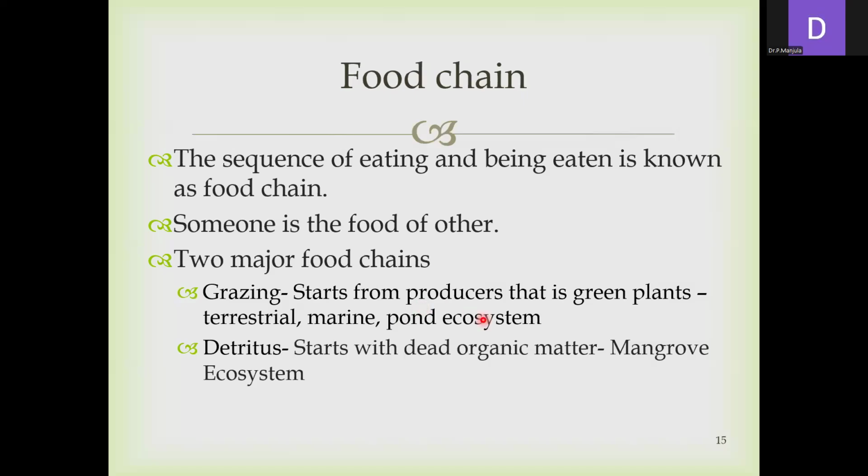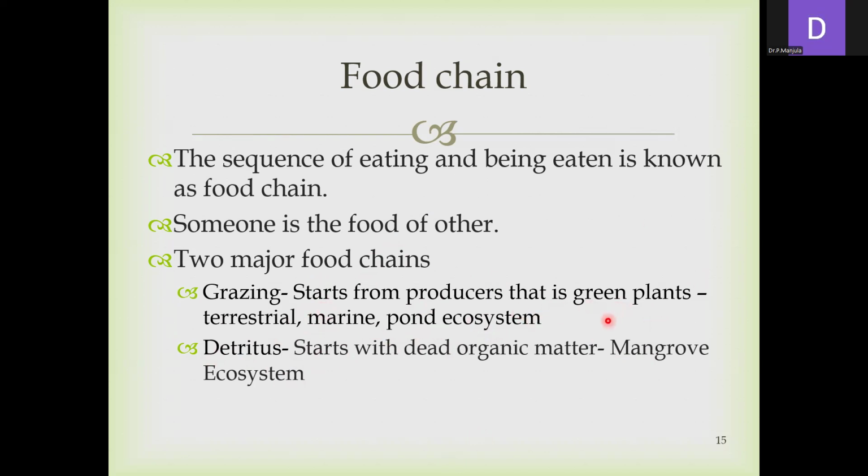Major food chains. The first one is the grazing food chain, which starts from the producers. Two types of food chains are observed: the grazing food chain and the detritus food chain. Grazing food chain means one which starts from the producers.